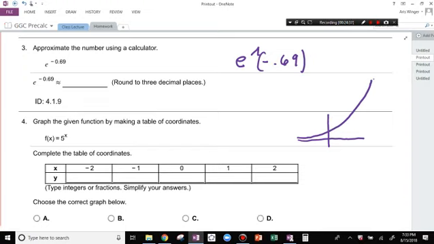So here they just want a couple of values. They want them in fractional form. So we're going to put the negative 2 in for x and calculate what that is. They want you to make that a fraction.